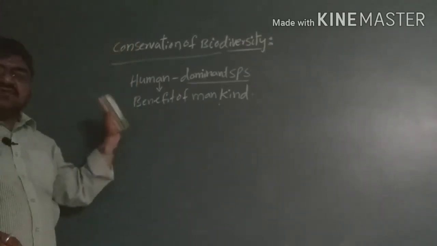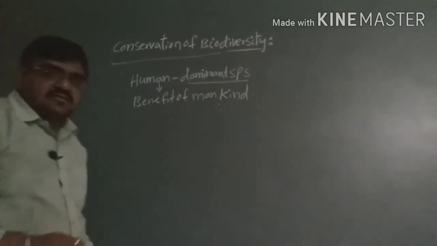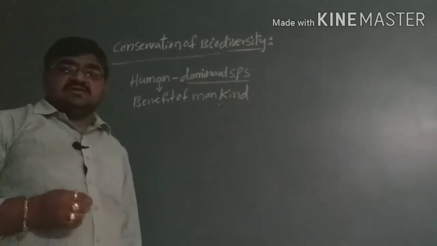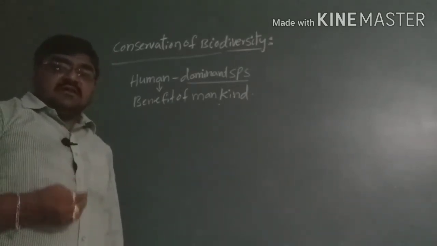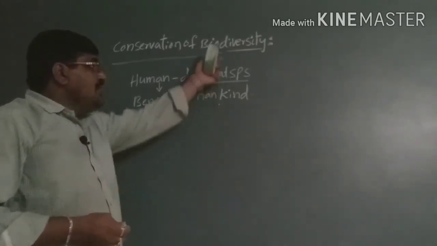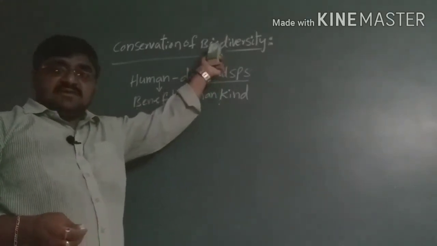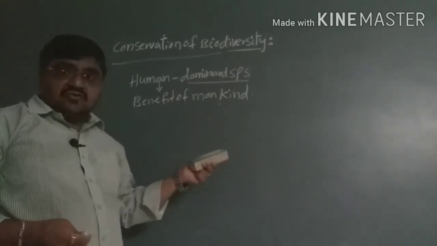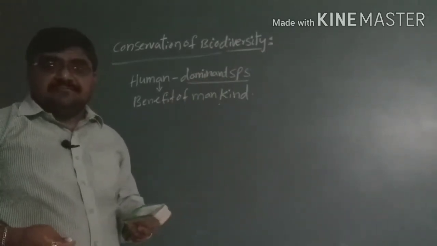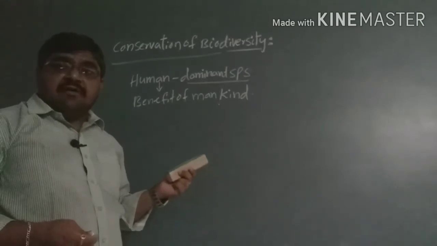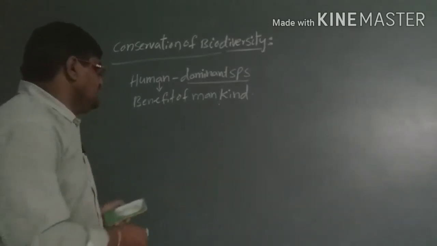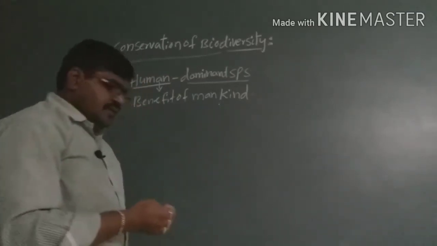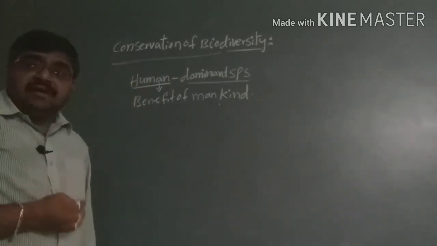So the species which are present, you have to conserve. Why do you have to conserve the species? Because the species present in biodiversity are very useful, and very beneficial aspects take place. Mainly humans are benefited.